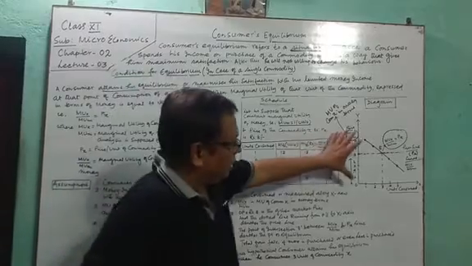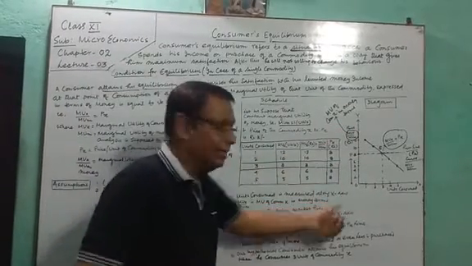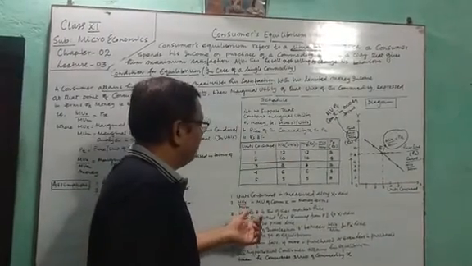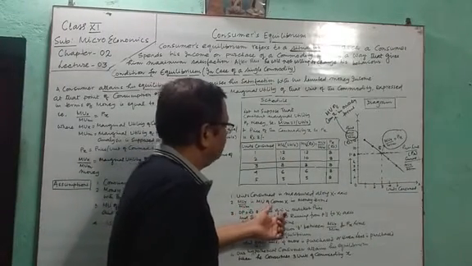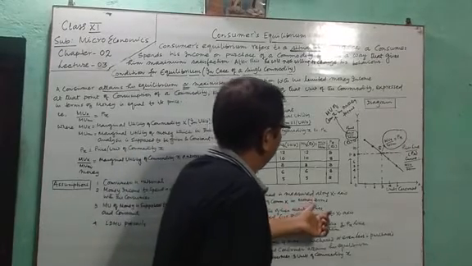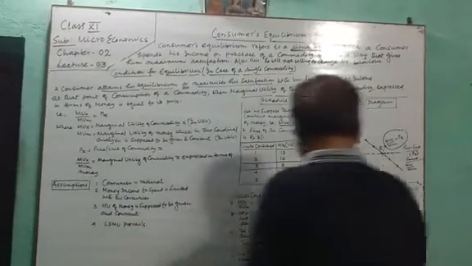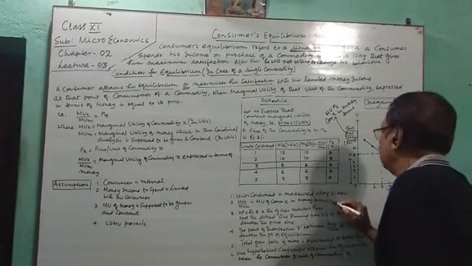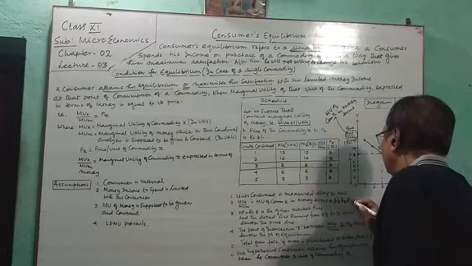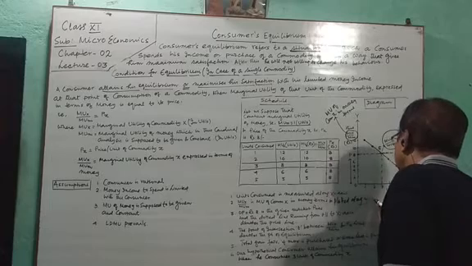Some explanation of the graph. Units consumed is measured along x-axis. Marginal utility of commodity X in terms of money, MUX by MUM, is plotted along y-axis.